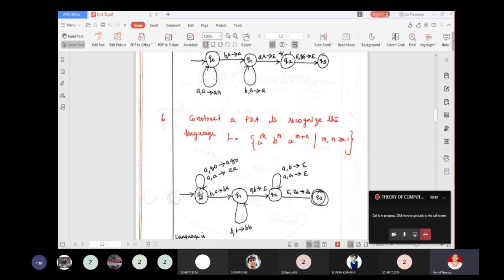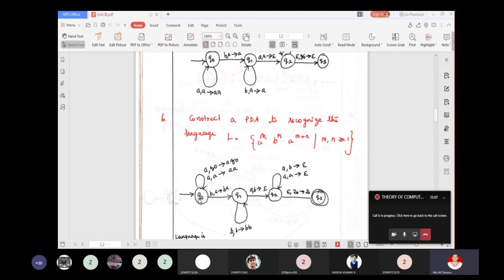That is, initially you will be in the state Q0. When you read A and the top of the stack is Z0, push it onto the stack. When you read A and A is on top of the stack, also push it onto the stack. When you read B and A is on top of the stack, also push it onto the stack. So push all the B's onto the stack. After B, you may read A. That time, when you read A and B is on top of the stack, pop it out.